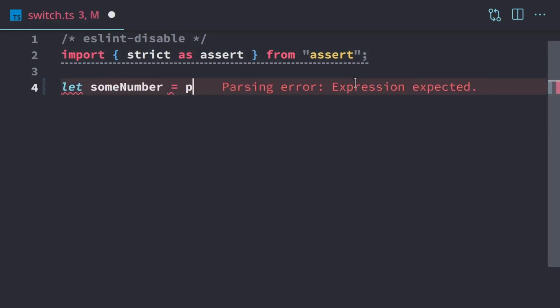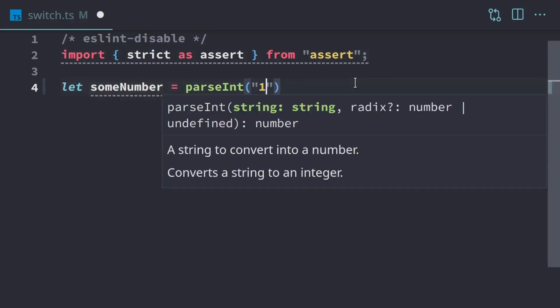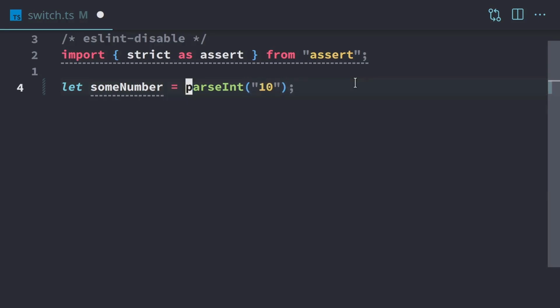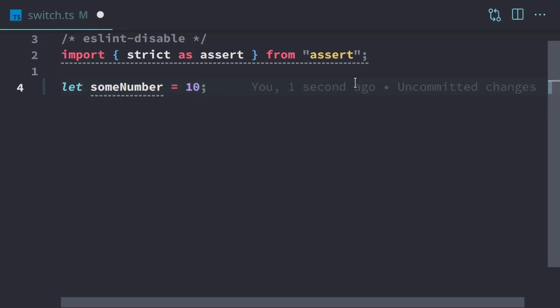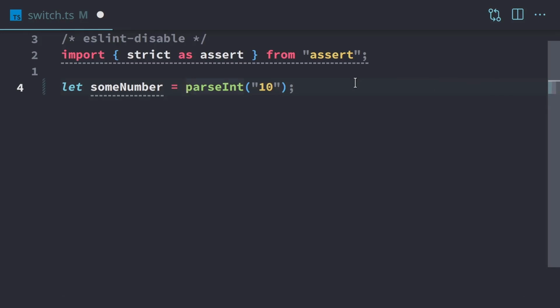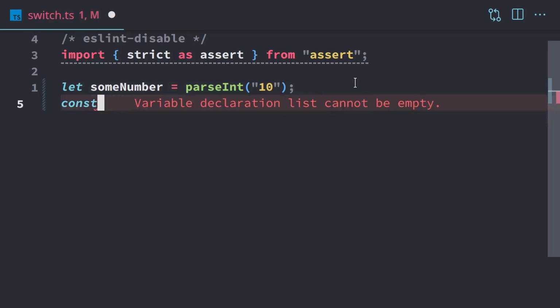And to make this number, we're going to actually use the parseInt function. And we're doing that because if we just type in 10, then TypeScript will know that some number is always 10. And if we try to switch on it, it's actually going to give us an error saying, hey, you can't even switch on that because there's no point because it's always 10. So we use parseInt so that it will force this to run at runtime instead of compile time. And then we won't get any errors on the TypeScript side because it doesn't know that this is always going to be 10 because it could be anything.